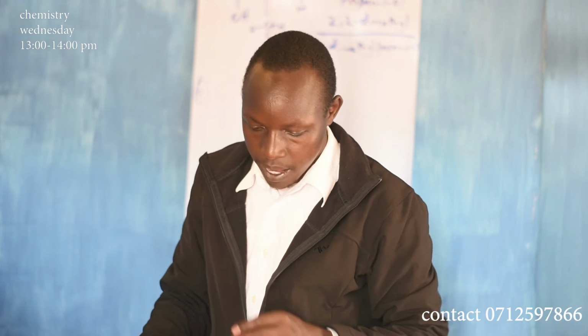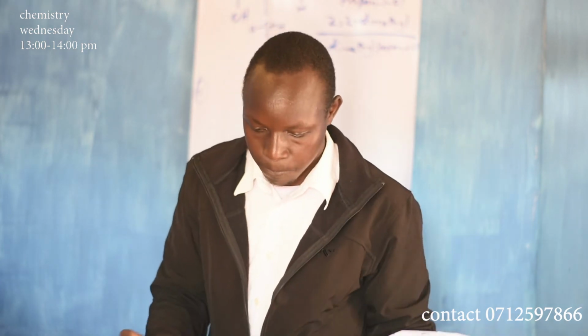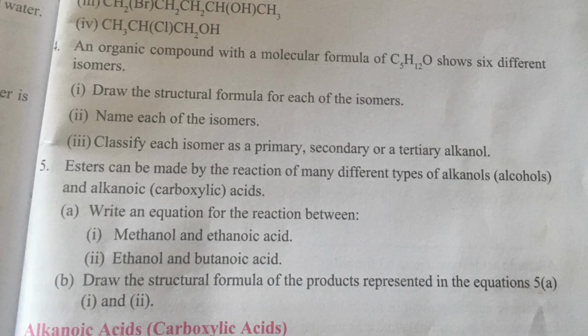Now number 5, question 5 says esters can be made by reaction of many different types of alkanols and alkanoic acids. You remember we said that one is esterification.